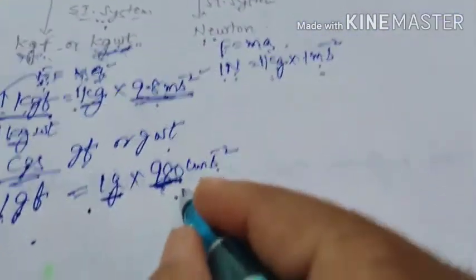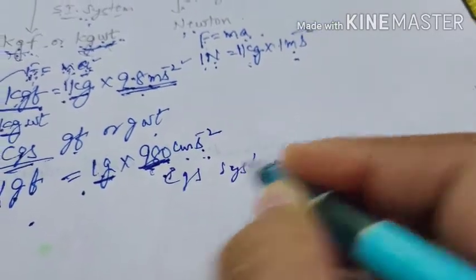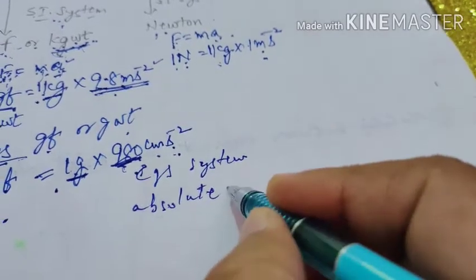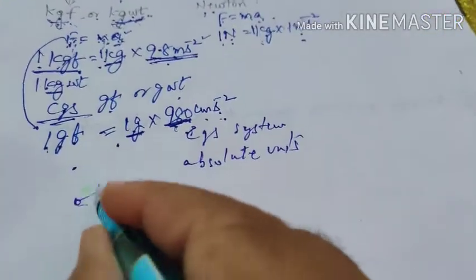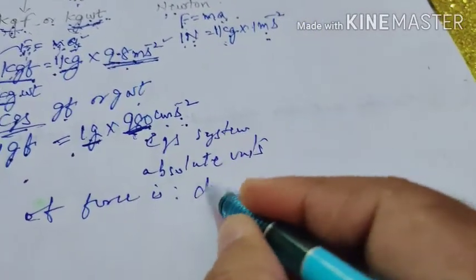But in CGS system, the absolute unit of force is dyne.